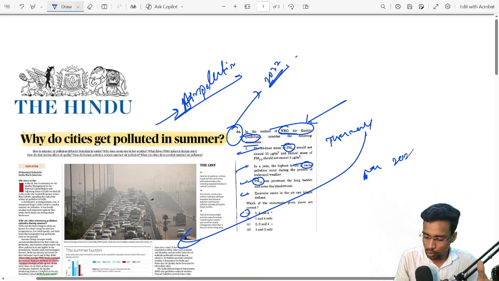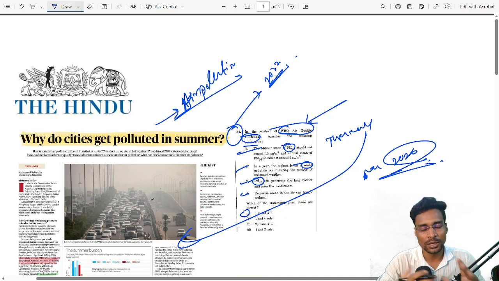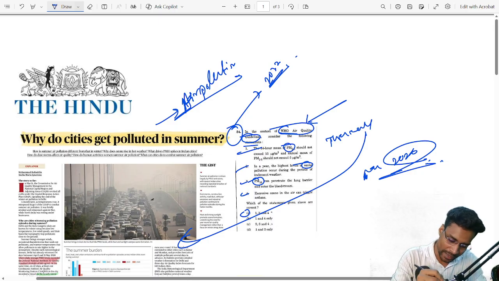As you can see in the 2026 paper, UPSC's demand is very clear. You have to comprehend and understand basic things like what is air pollution, what is PM2.5, what is PM10, how they are generated during summer, and the main concept is summer versus winter pollution.